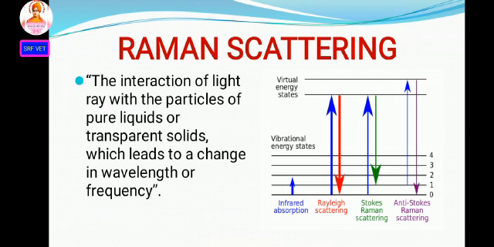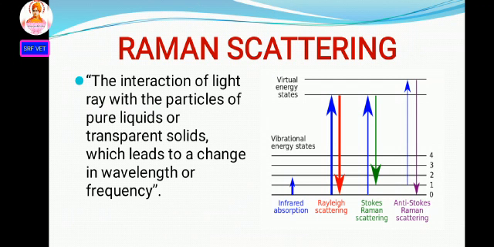Let us see the definition of Raman scattering. It is the interaction of a light ray with the particles of pure liquids or transparent solids, which leads to a change in wavelength or frequency. See the picture. Here, the blue arrow is the incident frequency, and the others are scattered light. Let me explain one by one.